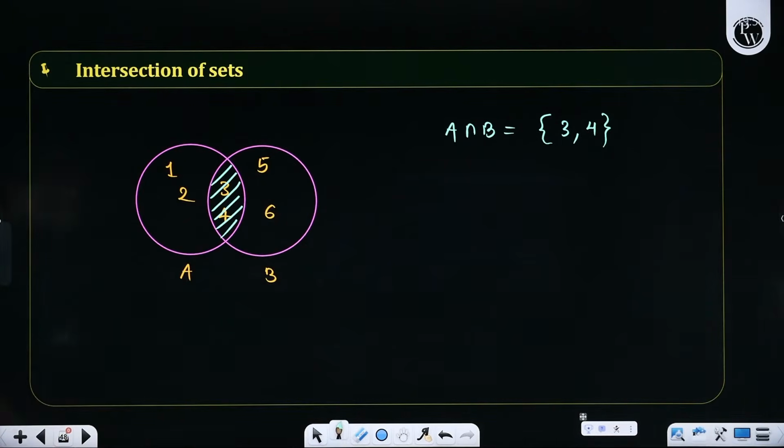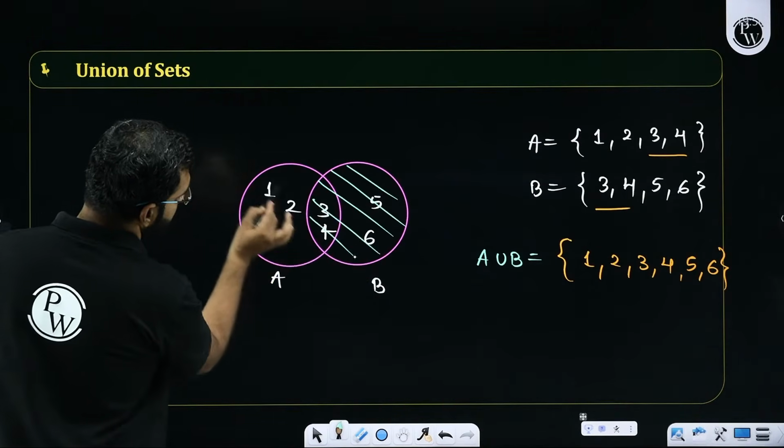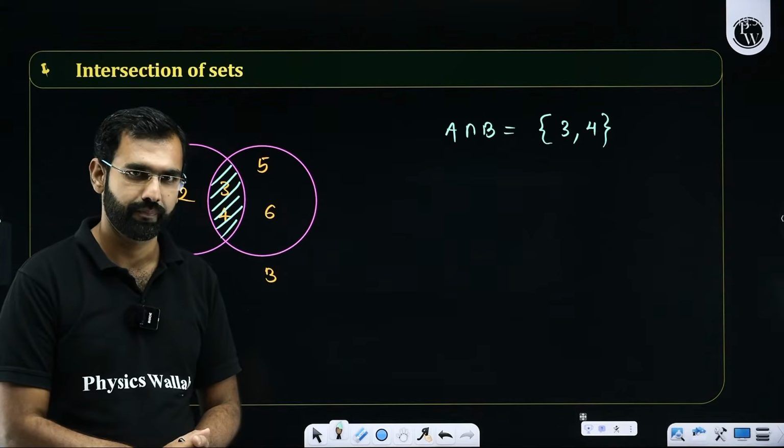First of all, are you able to highlight the union part? This thing over here is union. And this thing over here is the intersection.